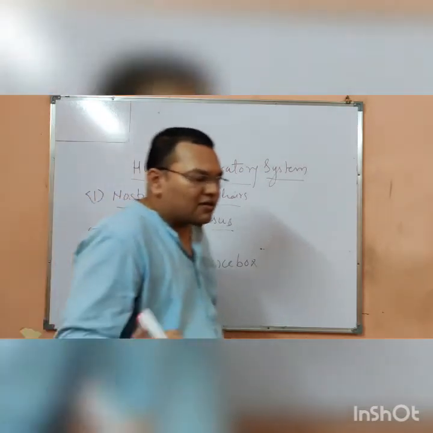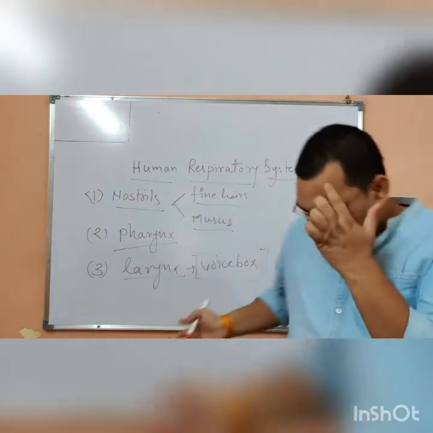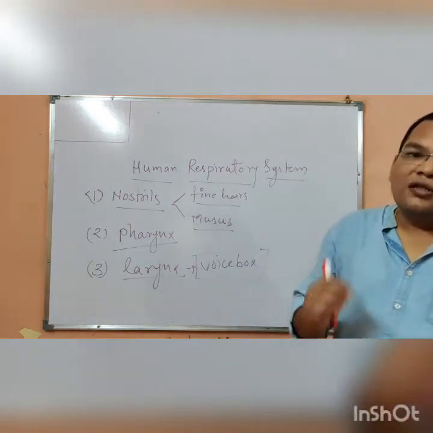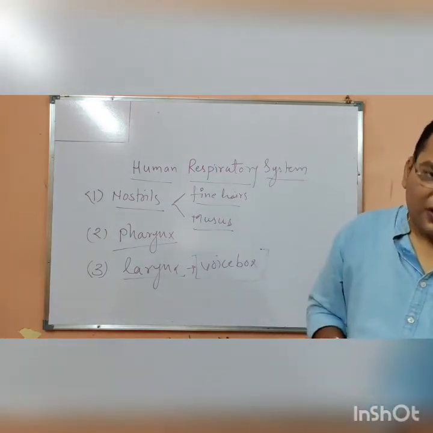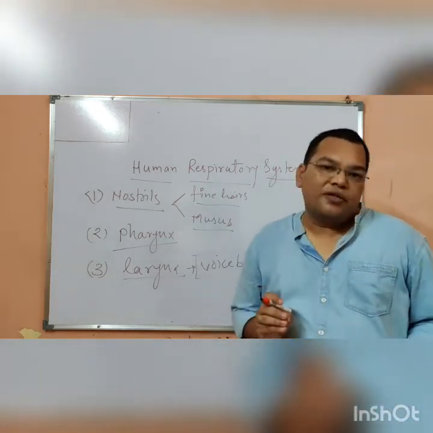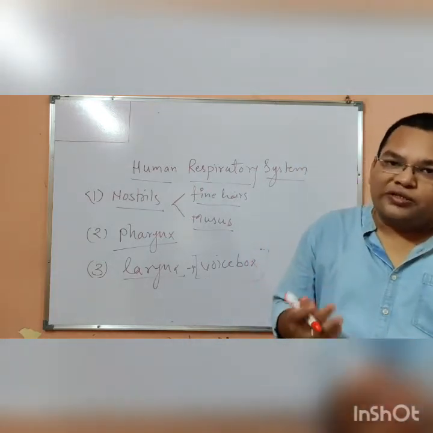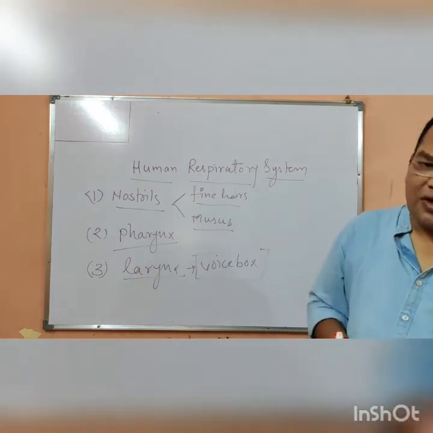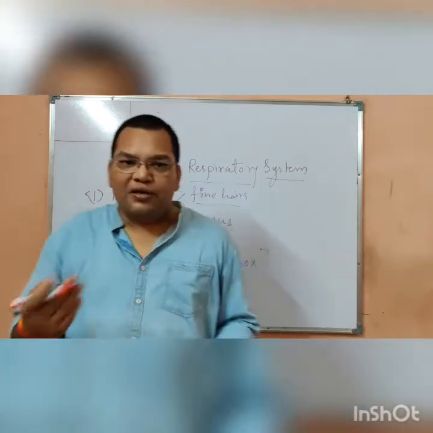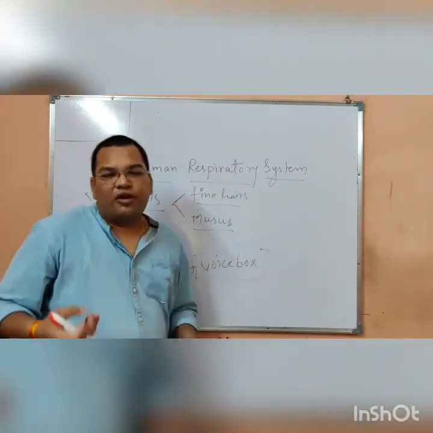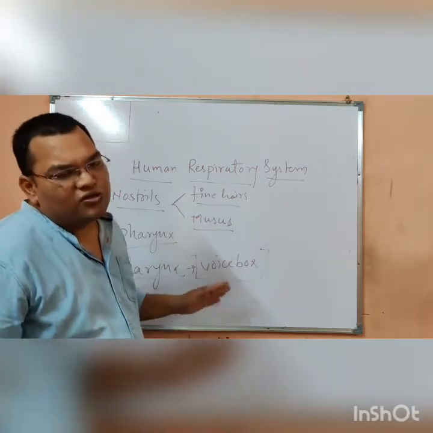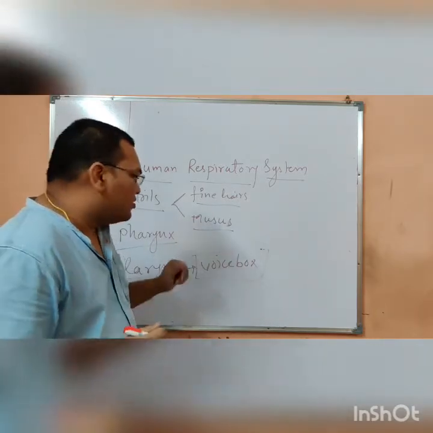Adam's apple, 8th class, हमने पढ़ा था, है ना? तो larynx is also known as the voice box. Inside the voice box, the larynx, the vocal cords are present, and these vocal cords vibrate, and then the sound is produced. These vocal cords vibrate through the air which is passing those vibrating string-like vocal cords.